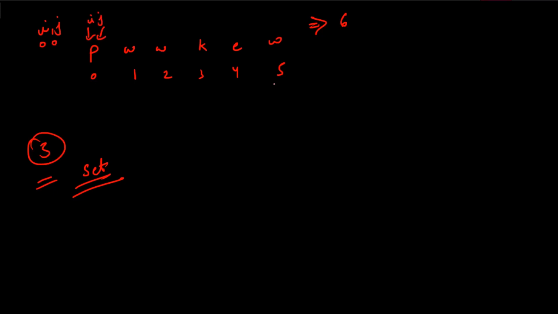Now, what we'll be doing is simply taking a loop until the j value is lesser than that of n. The things will get more clear when you move to the code part, but as of now, try to understand the approach. So we'll be checking the element that is at the jth position. What is the character? P. Is P present in our set or not? As of now, the set is empty. There is nothing in the set.